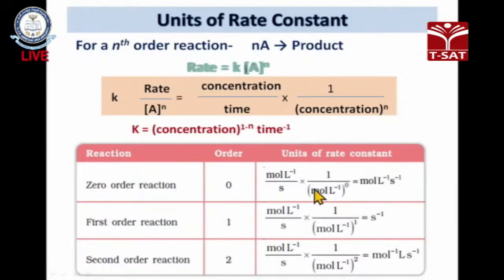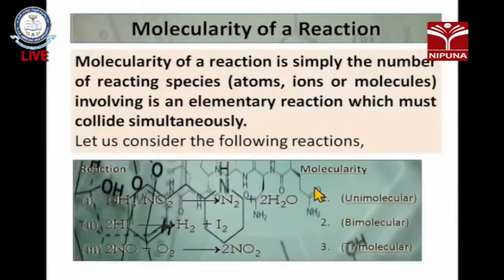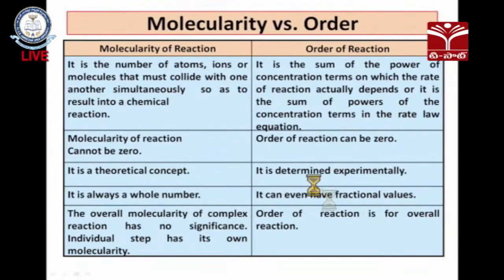For zero order kinetics, the unit is moles per liter per second. Then for first order kinetics, only per second if the reaction is carried out in seconds. If the reaction is carried out in minutes, minute inverse. If in hours, hour inverse. If in days, day inverse, right? Therefore the second order rate constant units are per mole, liter per second. This is the units of rate constants.